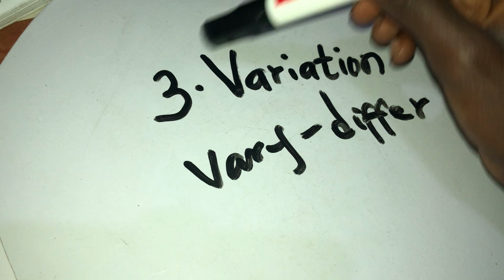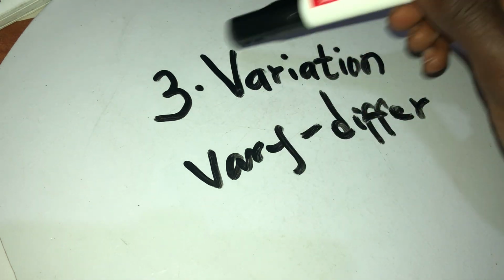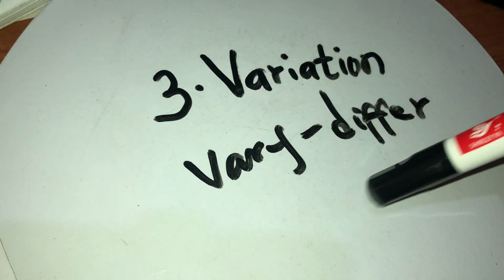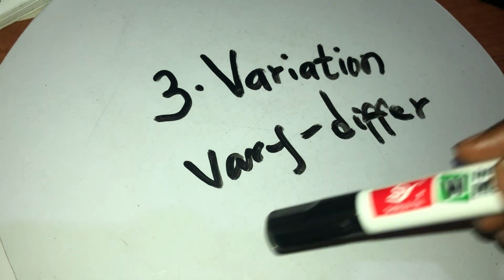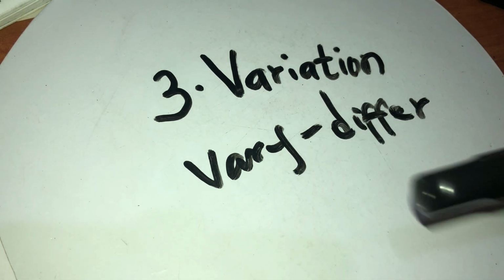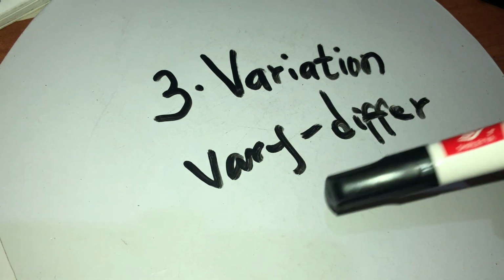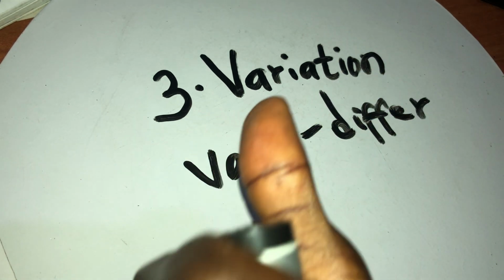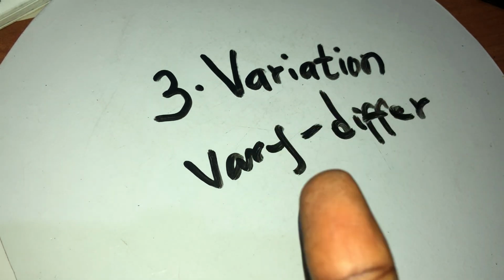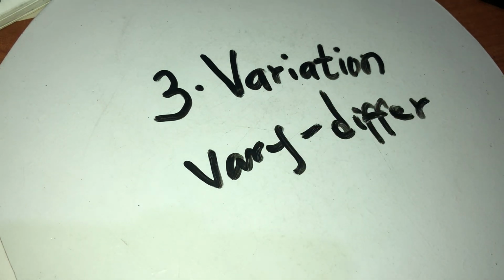So when we talk about variation in genetics, we are looking at how organisms differ slightly from one another. Though we are the same, even as humans, we also differ from one another in some ways. For example, my fingerprints and yours are not the same. So that alone can distinguish me from you. As with every other human being, we have a lot of characteristics that make us differ from one another.